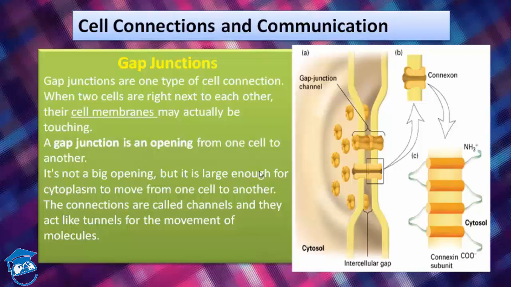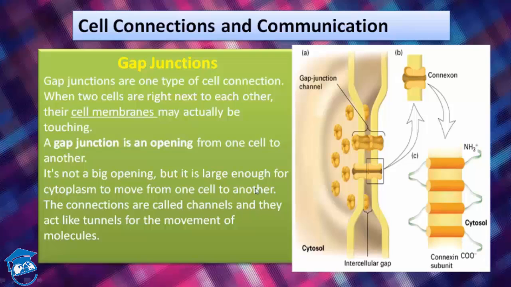Then comes cell connections or communication. Gap junction is the first cell connection through which communication between two cells takes place. So this is one side and this is another side of the cell. This is the interior side of the cell and this is the outer side of the cell, and this is the gap junction channel that allows communication between two cells. So gap junctions are one type of cell connection.